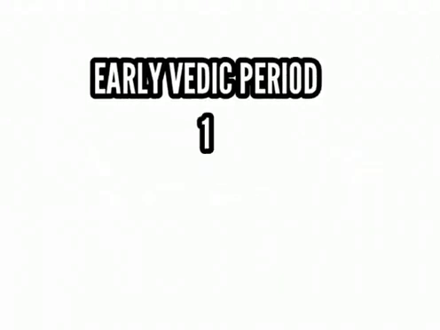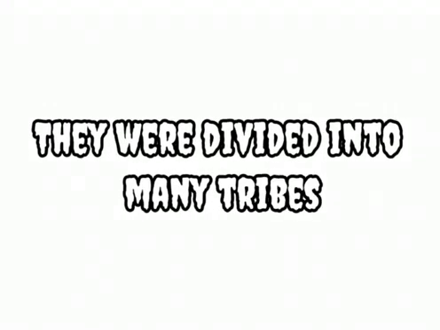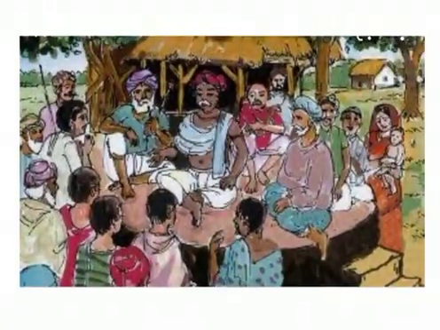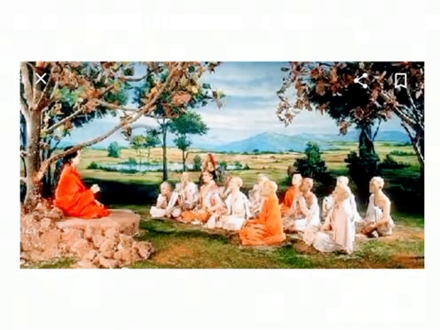In the early Vedic period, Aryans gave up their nomadic life and started living settled lives. They were divided into many tribes called Janas. There were two tribal assemblies, the Sabha and the Samiti. The Sabha was a council of elders and the Samiti was a general assembly. All members of the tribe took part in it.